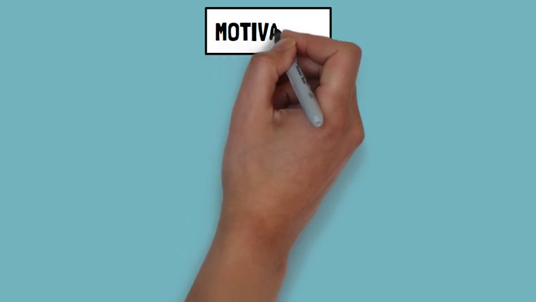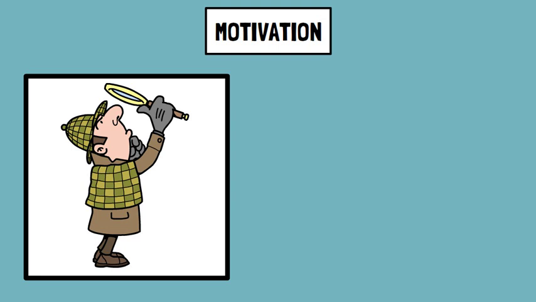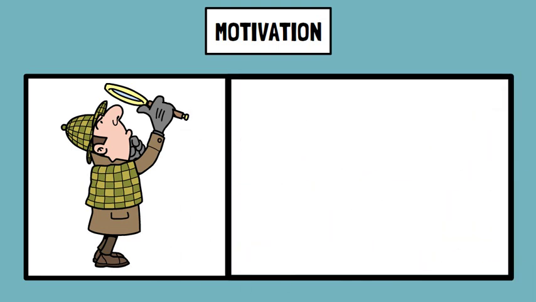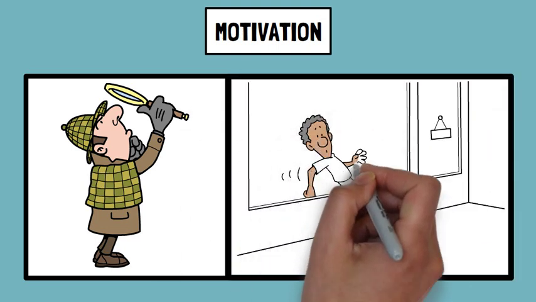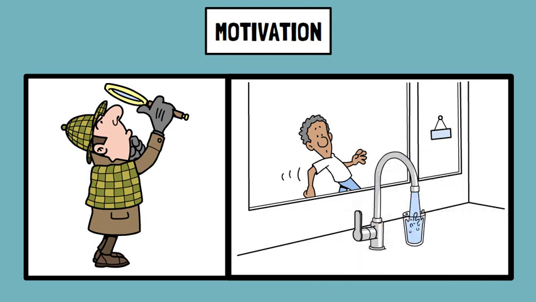Motivation influences perception by affecting what we focus on and how we interpret sensory information. Motivational factors such as needs, desires, and goals can prioritize certain stimuli over others. For example, a person who is thirsty might be more attentive to the sound of a running faucet or the sight of a drink than someone who is not thirsty, as their motivation for water influences their perceptual focus.